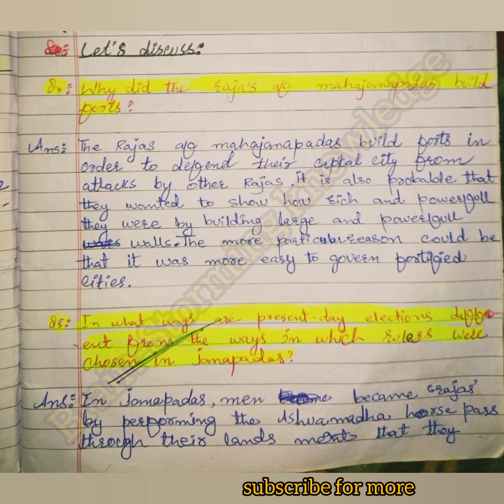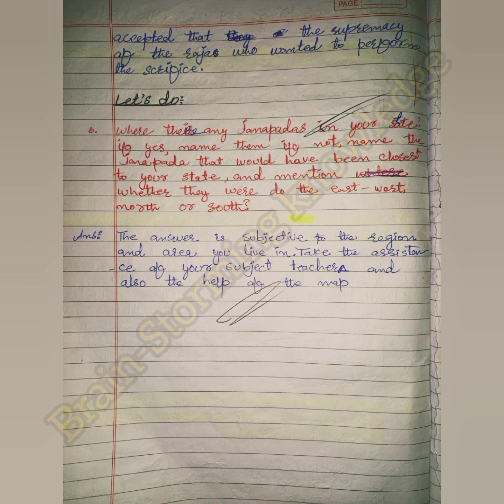The next question is, in what ways are present day elections different from the ways in which rulers were chosen in janapadas? Answer, in janapadas, men became rajas by performing the Ashwamedha horse sacrifice. The horse passing through their lands meant that they accepted the supremacy of the Raja who wanted to perform the sacrifice.